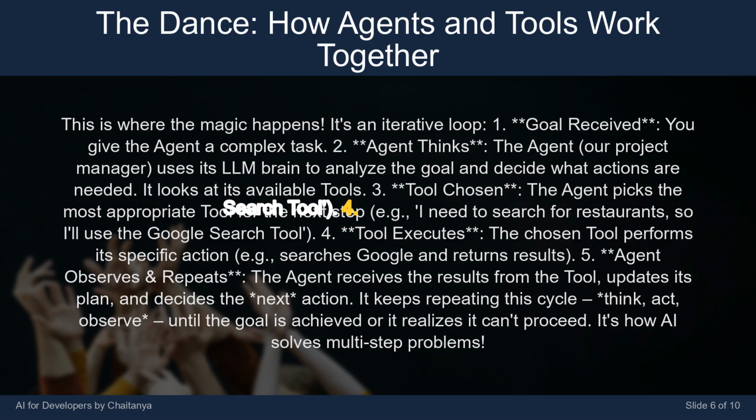Tool executes. The chosen tool performs its specific action, e.g., searches Google and returns results. 5. Agent observes and repeats. The agent receives the results from the tool, updates its plan, and decides the next action. It keeps repeating this cycle: think, act, observe until the goal is achieved or it realizes it can't proceed. It's how AI solves multi-step problems.